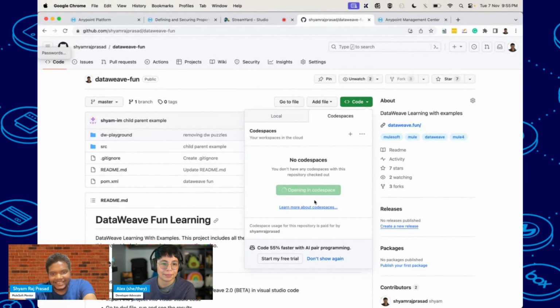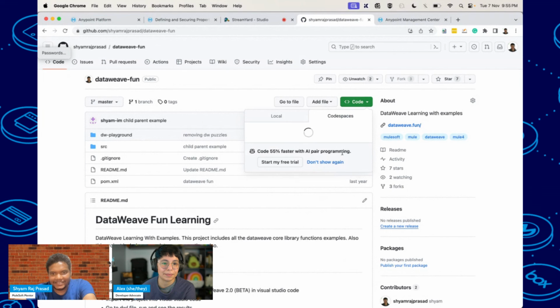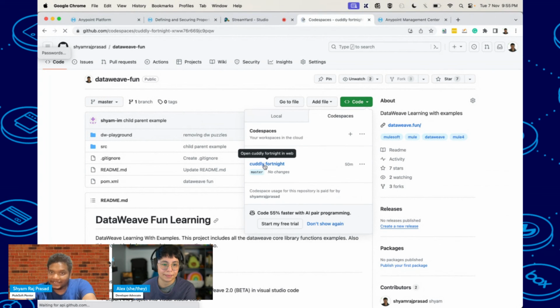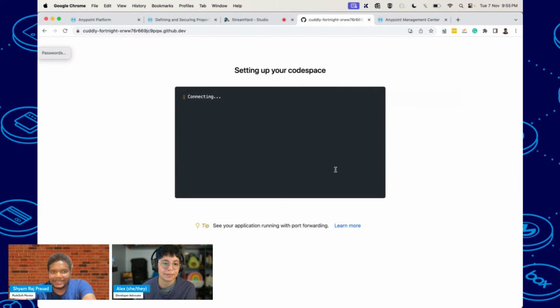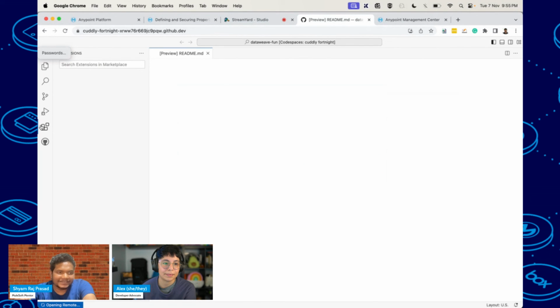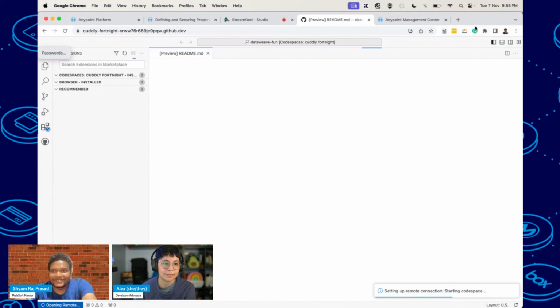And Visual Studio Code is my favorite for the DataWeave stuff. Here you can see I've created that code space. If you refresh this one, you will see that code space, but it is not free, though for some of the time it is free. This is one of my favorites: you will not lose any data script which you write. That will be there. I have written lots of scripts there.